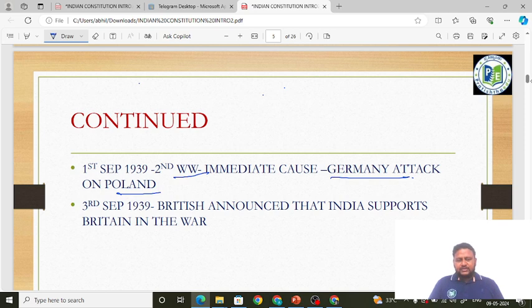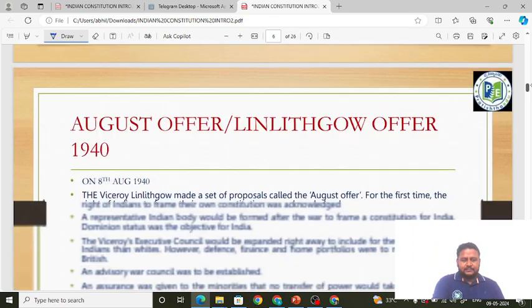But without the Indian people's or India's consent, on 3rd September 1939, the British announced that India supports Britain in the war. Britain was also involved in the Second World War. The British were ruling India, but that doesn't mean they can take decisions without the consent of Indians. So this infuriated the Indians, that is the Congress and the Muslim League. So what happened next? We'll study.